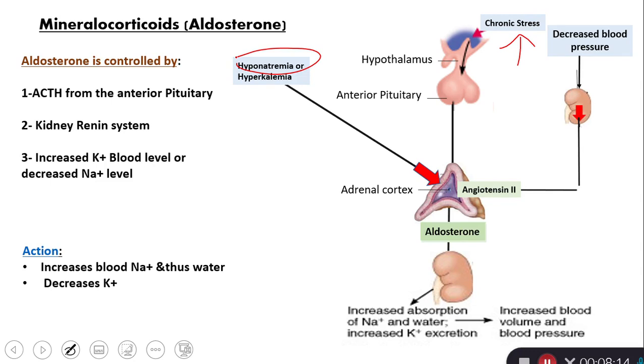And as a result, the excess potassium is going to be excreted in urine, and sodium is going to be retained into the circulation so that the sodium level in the blood goes up to the normal direction and the potassium level goes down to the normal direction. It is also a negative feedback mechanism.